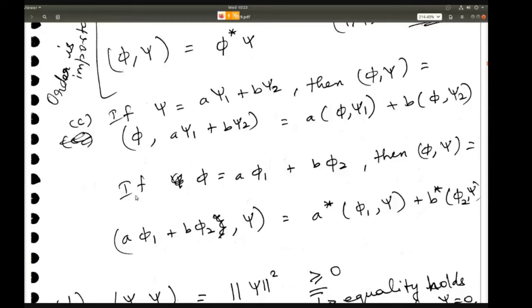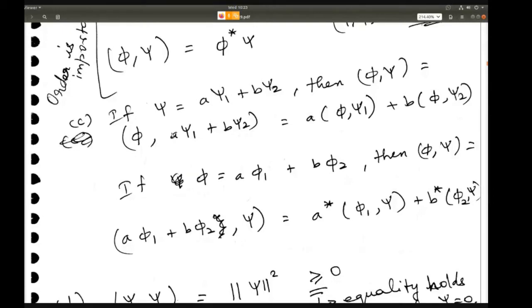Similarly, if you have phi equal to a phi 1 plus b phi 2, then the scalar product of phi comma psi will be a phi 1 plus b phi 2 comma psi. You have to take the complex conjugate of a and b also because they are on the other side. So you will get a star into the scalar product of phi 1 psi plus b star into the scalar product of phi 2 psi. You see the difference between this and this.